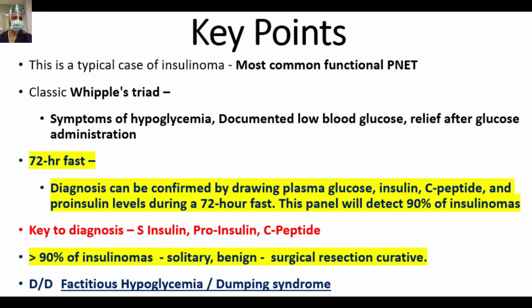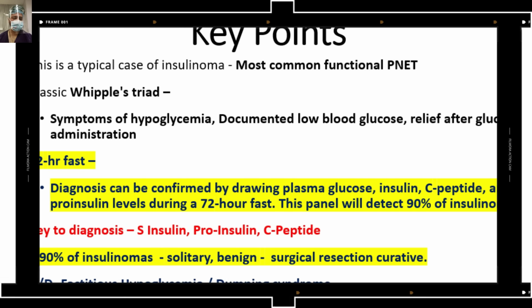Like in this case, the differential diagnosis you have to remember is factitious hypoglycemia and dumping syndrome. In factitious hypoglycemia, the patient will be injecting insulin into him or herself, but that can be picked up with the help of proinsulin and C-peptide.